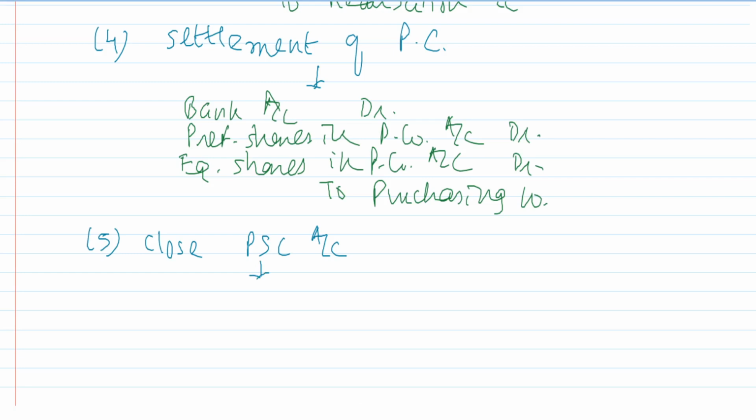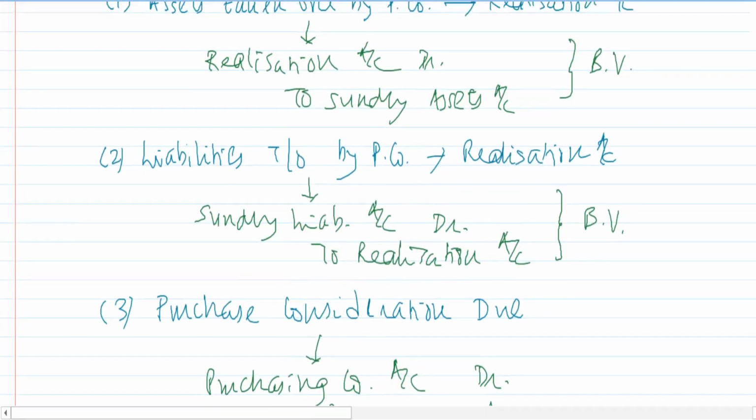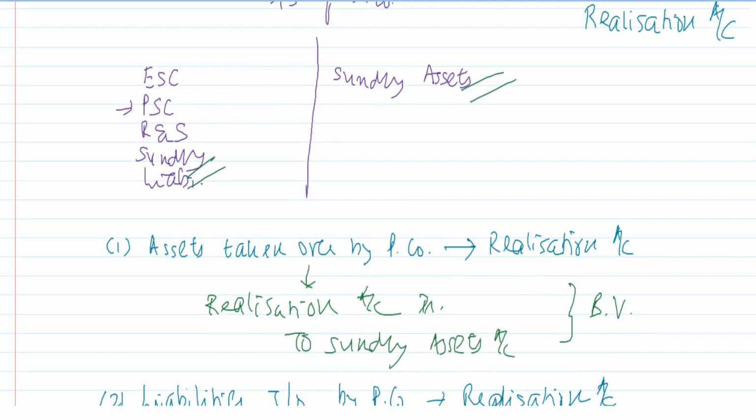So that is the reason my accounting entry: preference share capital has a credit balance. So preference share capital account debit to preference shareholders account. Okay, this will be my accounting entry. Preference share capital has a credit balance. I want to close it, so I debit it, and this money is due to preference shareholders, so transfer it to preference shareholders. Return back to the balance sheet now. Preference share capital also taken care of.